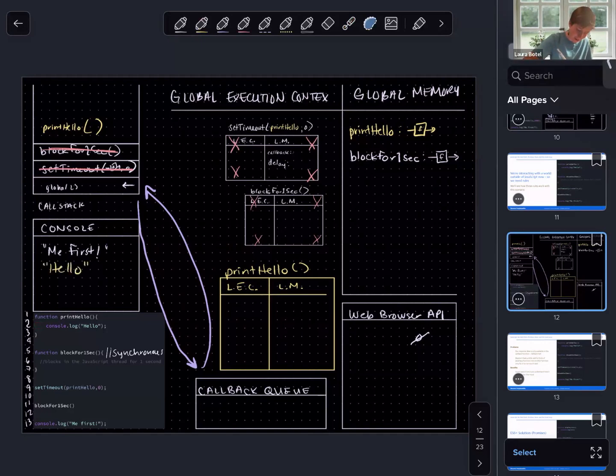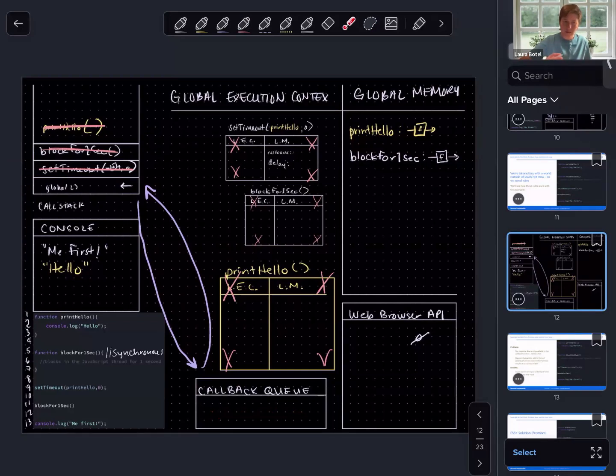And I'm realizing, and maybe you caught me, that we did not weave the thread of execution into print hello, but indeed that does happen, right? Because we cannot execute code where our thread of execution is not in JavaScript. So we've printed hello, and that is all the code in this function definition. So we do our normal cleanup. We mark print hello as eligible for garbage collection. We pop it off the call stack. The thread of execution weaves its way back into global, and we are done, right? The event loop doesn't have anything to check because there's nothing in the queue.